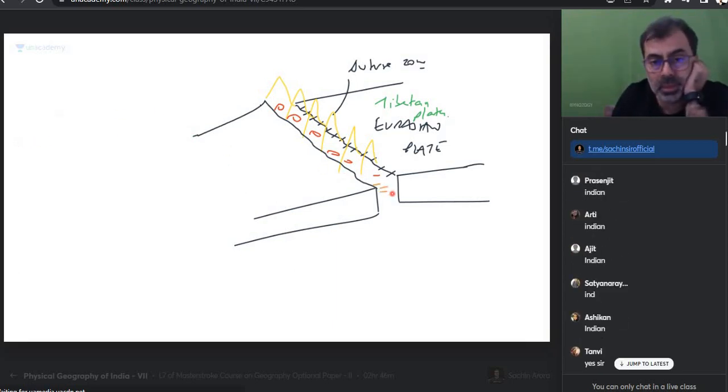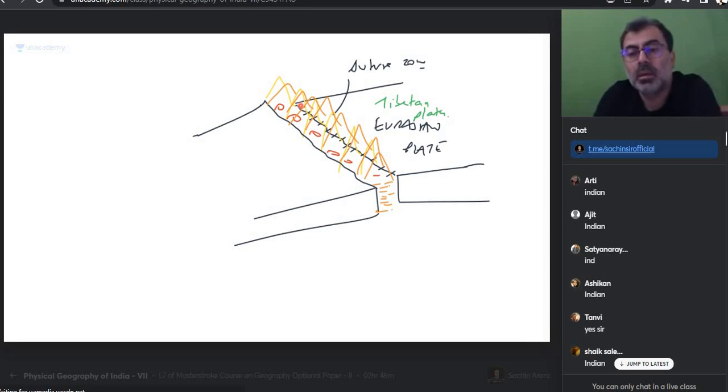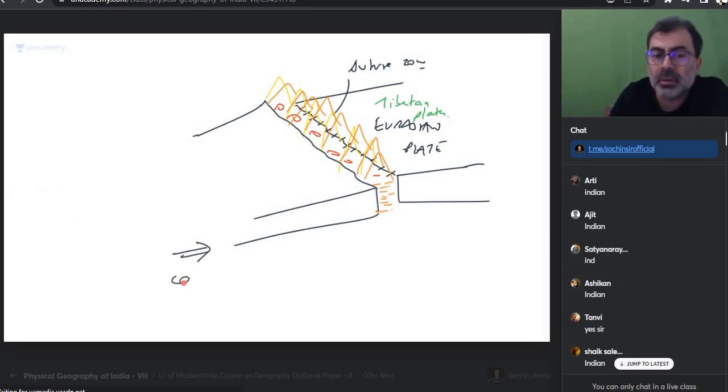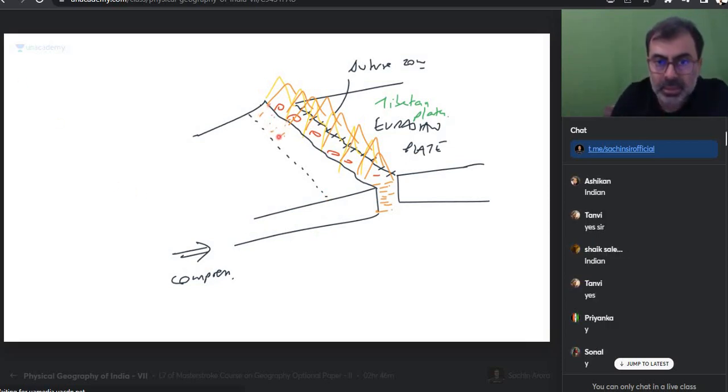All this is filled with sediment. All sediments are there, and marine sediments, organics, and everything is there. See that? We are pushing, and too much of compression is happening. Too much of compression is happening. Everyone, can a crack come? Sediments are here also. It's not that there are no sediments here. Sediments are here also. Marine sediments are here also. And because of compression, a crack comes.